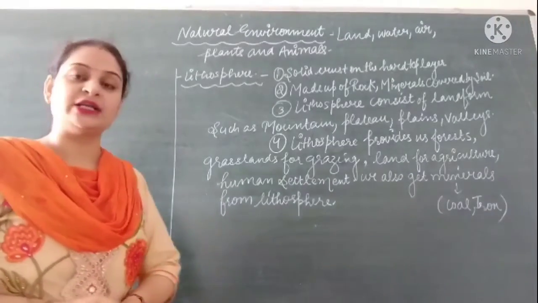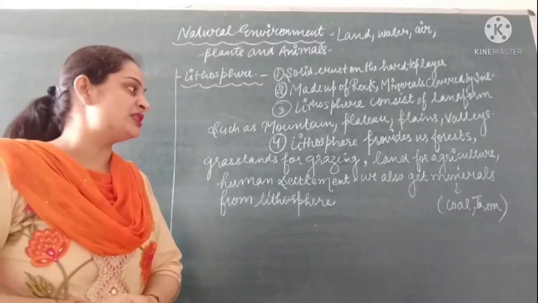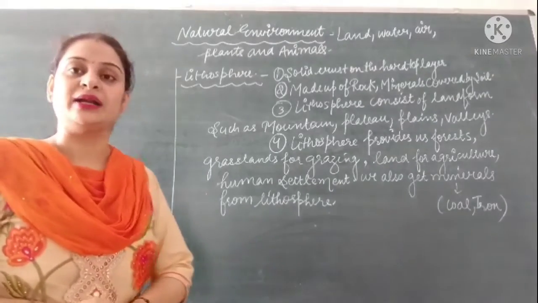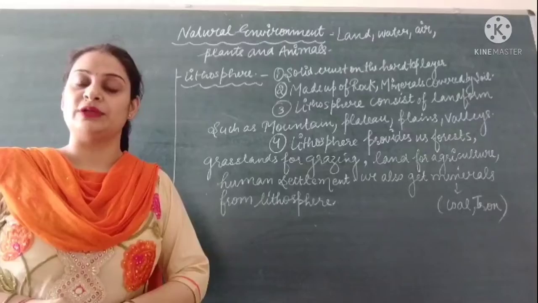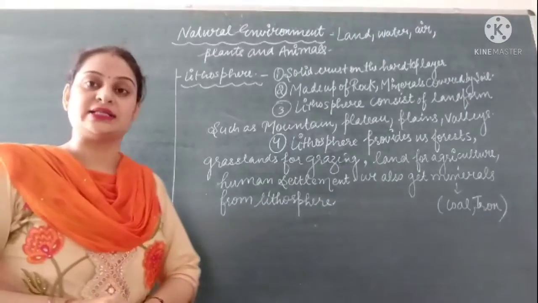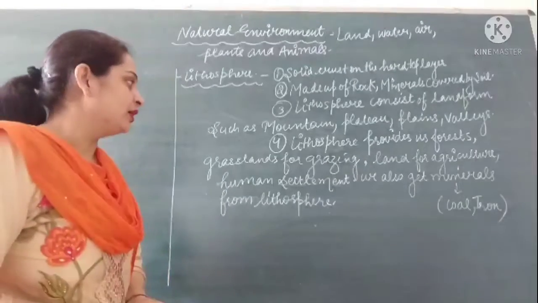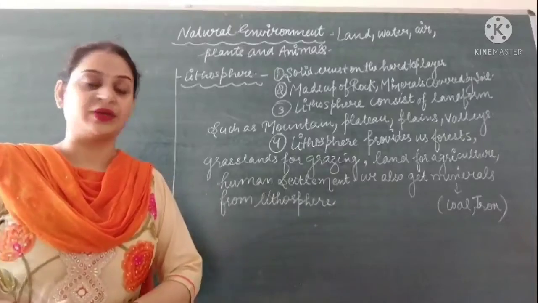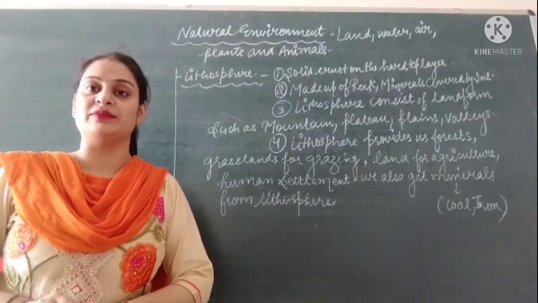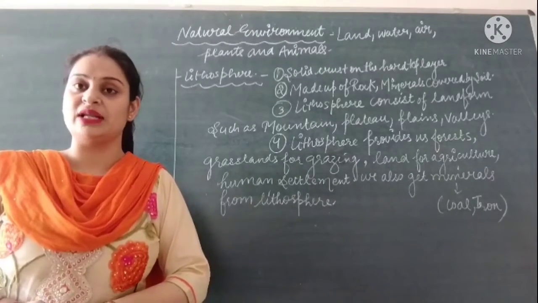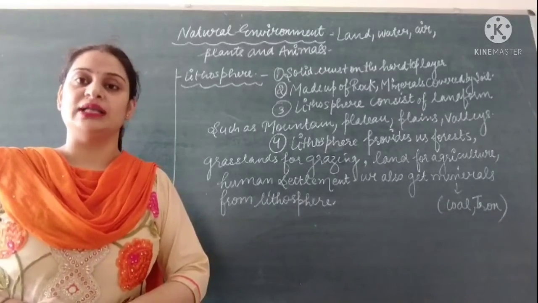Then lithosphere provides us forests, grassland for grazing, land for agriculture, human settlement. All these things are provided to us by lithosphere. Forests are found on land, which is also a part of lithosphere. Grasslands are found for grazing, as animals have to graze to complete their work. So grasslands for grazing are also found on lithosphere. Then land for agriculture: for growing crops and for completing our food needs we require to perform agriculture activity. So agriculture activity is also possible on the surface of land, which is called lithosphere.